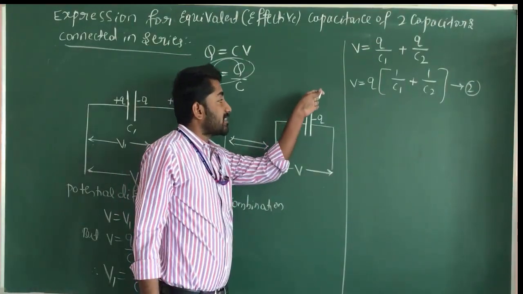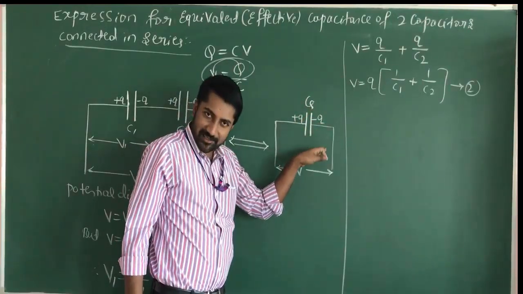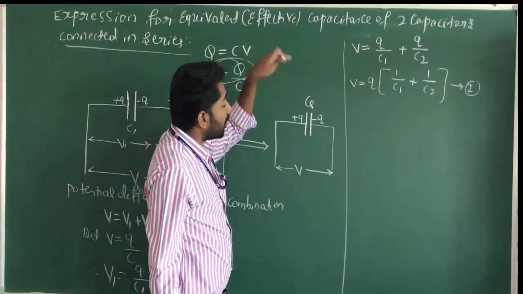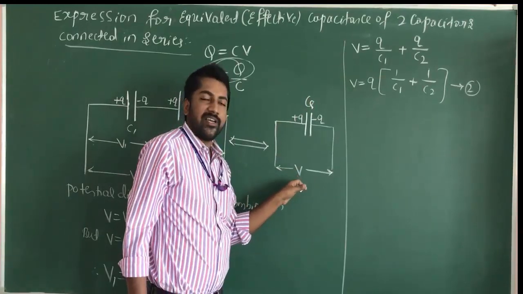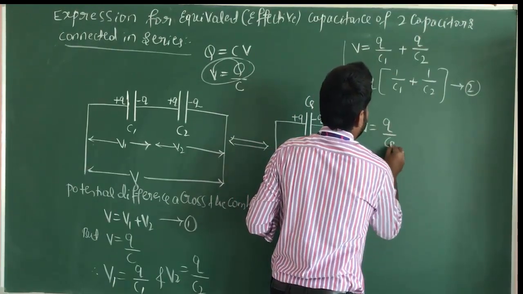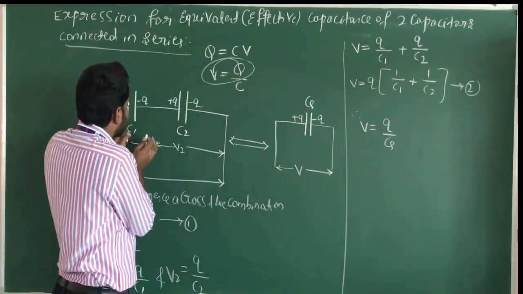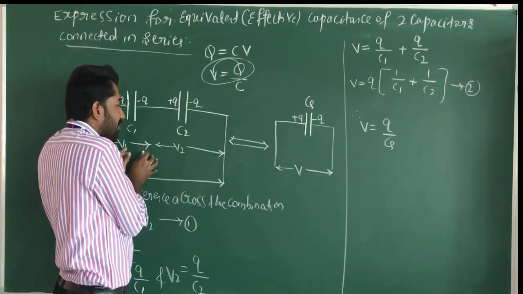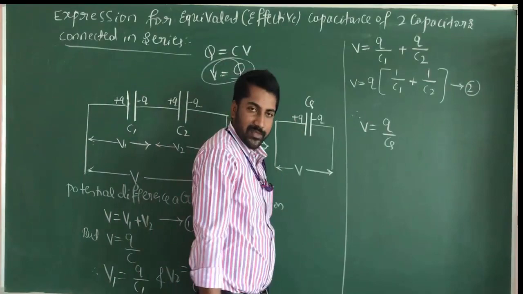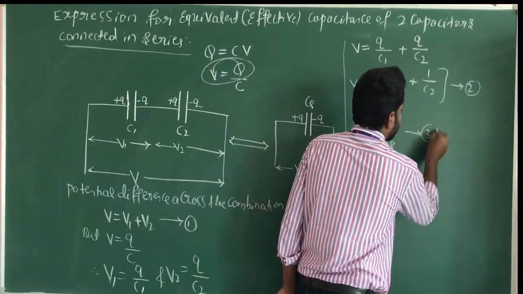But the CS is the effective capacitance of two capacitors connected in series. If Q is the charge, the same amount of charge stored in this capacitor by applying the same potential across this combination, then V is equal to Q divided by CS. Here, CS is the effective capacitance of two capacitors connected in series. Now we can write this equation: V is equal to Q divided by CS. This is equation number 3.